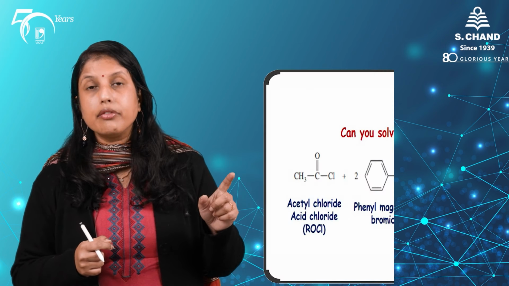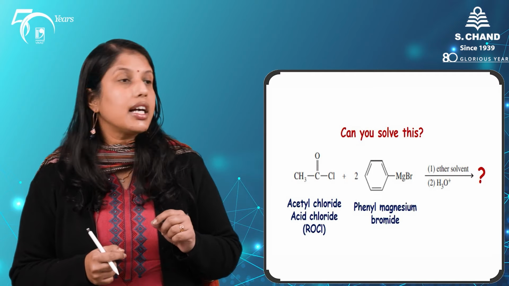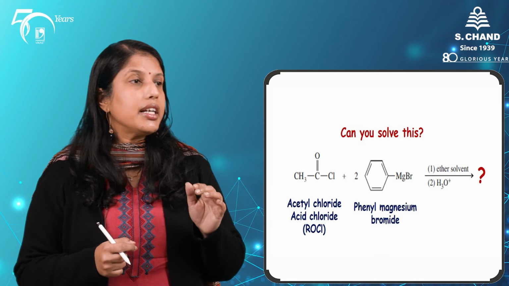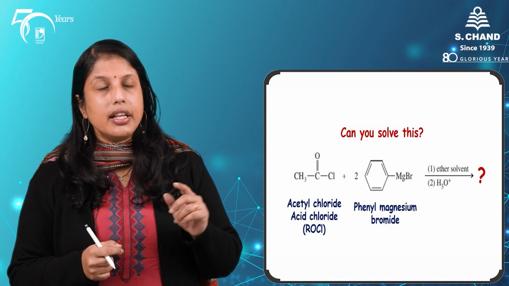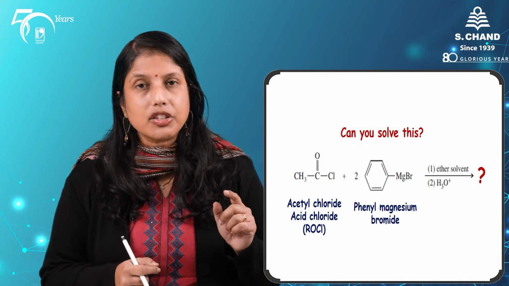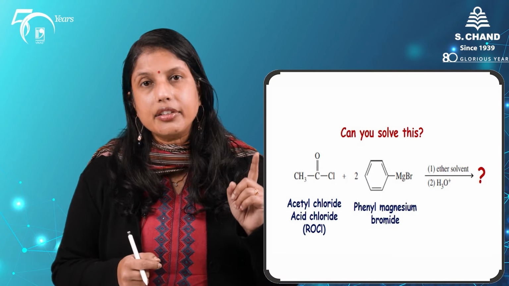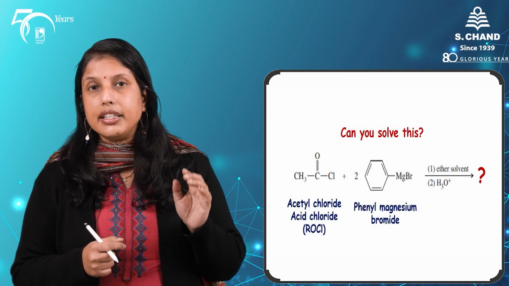Let's take a quick break, but before that, let me ask you this question. Will you be able to solve it? Can you tell me what is the product that is going to be formed when the Grignard reagent phenyl magnesium bromide reacts with acid chloride? If you noticed, in this reaction, I have given you 2 moles of the Grignard reagent, and that is a clue for you to identify or write the correct product.